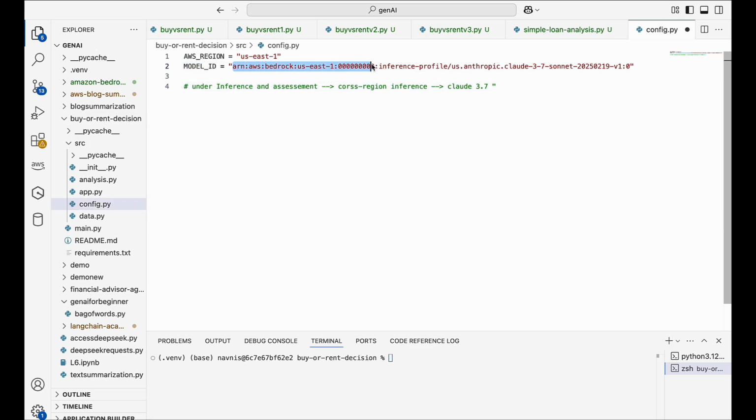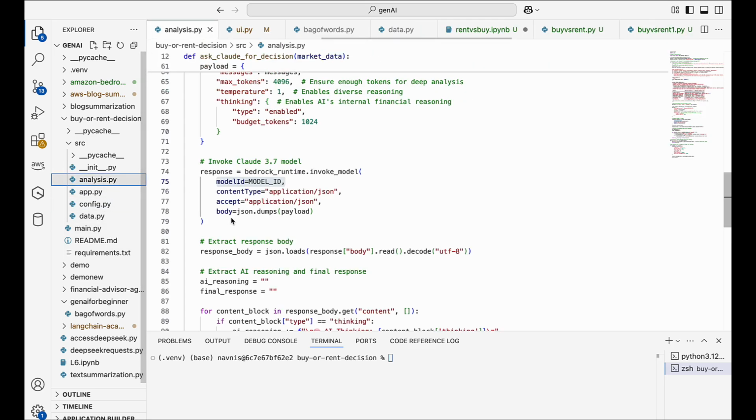The next one is the content type. Since we are sending structured data in JSON format, we specify the content type is JSON. Accept here tells Amazon Bedrock that we accept the response in JSON format as well. Body. Finally, we take our payload, which contains our system prompt, user query, and AI reasoning settings, and convert it into a JSON format string before sending it to Bedrock. In simple terms, this command acts like a request to Bedrock, asking Claude 3.7 to analyze real estate market data and return an intelligent buy versus rent recommendation for us.